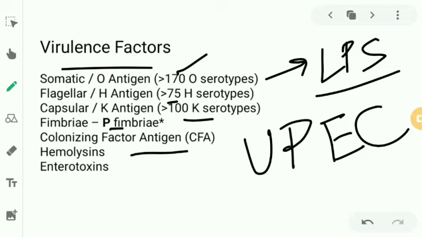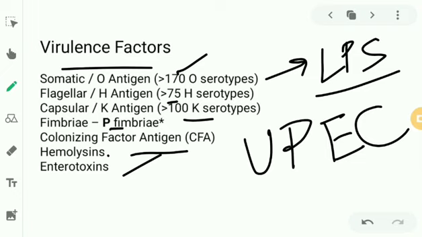And as we already spoke about, we have toxins, enterotoxins. Let me tell you one more important point here: most of the diseases caused by this Enterobacteriaceae are either connected to gastrointestinal tract infections, since they are also found as commensals in our GI tract, or they can create UTIs, and in some cases they can also create meningitis if there is sepsis.